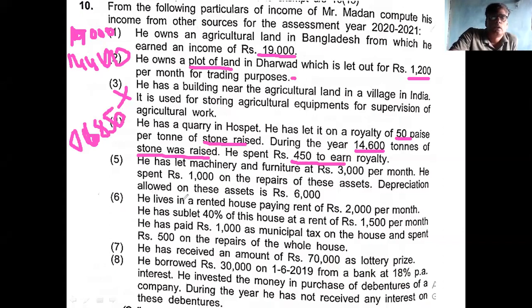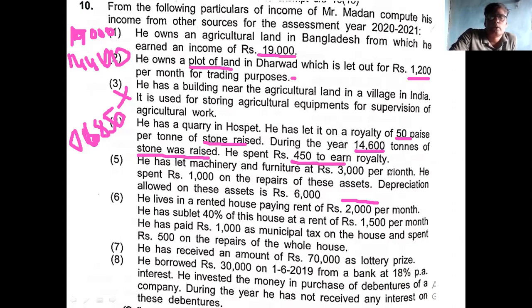Next point. He lives in a rented house, paying a rent of rupees 2,000 per month. Okay. Wait, one more point is there. Fifth point. He has let out machinery and furniture for rupees 3,000 per month.